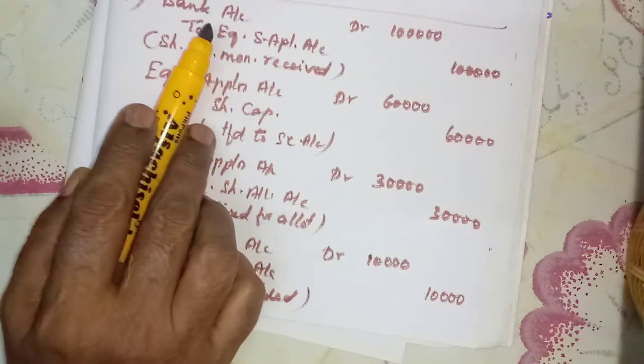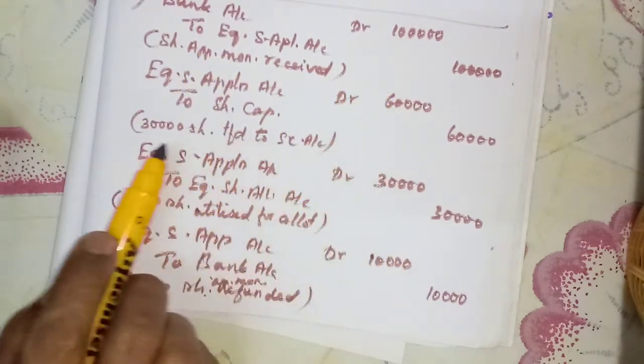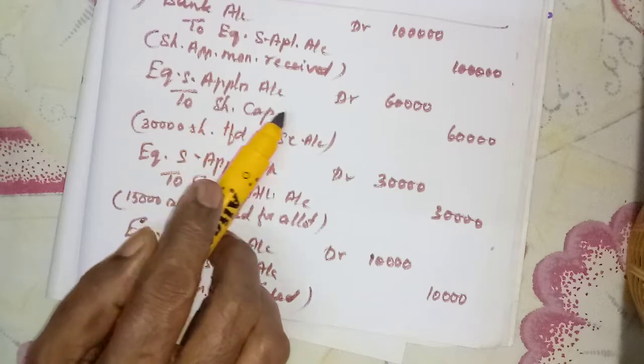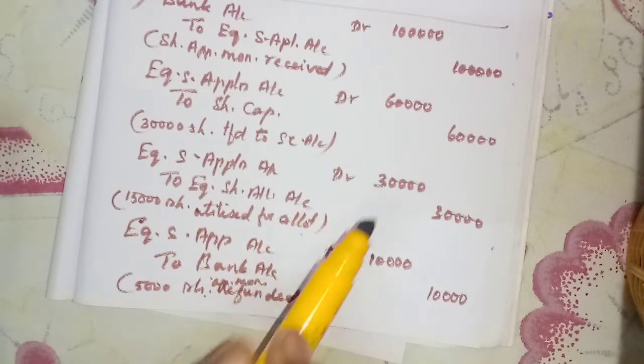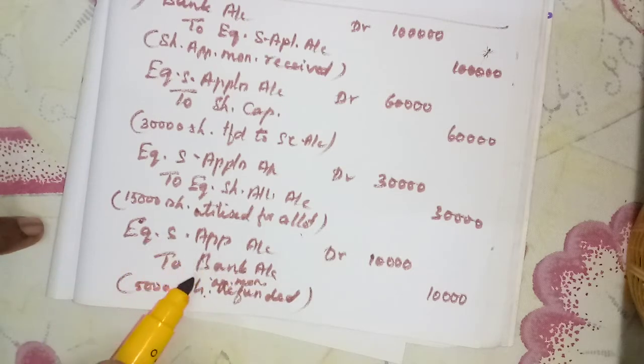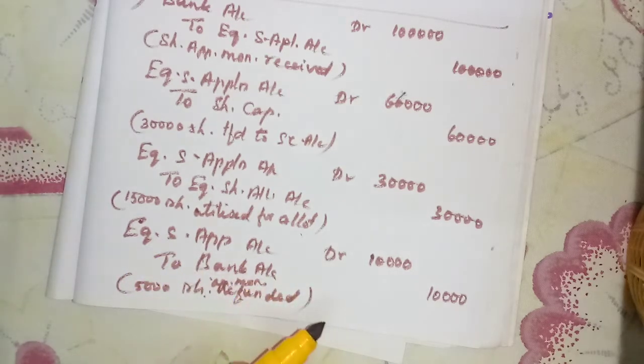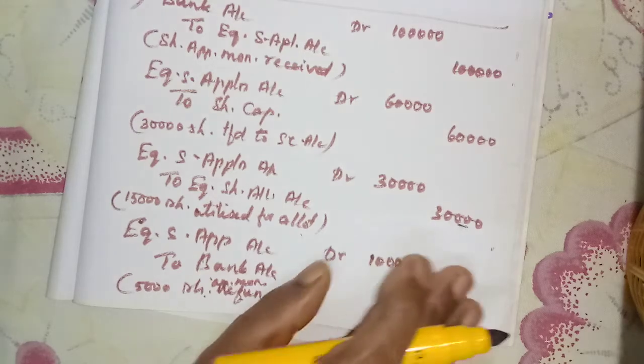First we receive share application for 50,000. Now 30,000 shares you are transferring to share capital. Then 15,000 shares we are utilizing for allotment, and that remaining 5,000 shares we are refunding. Now we will write the entry for allotment money.